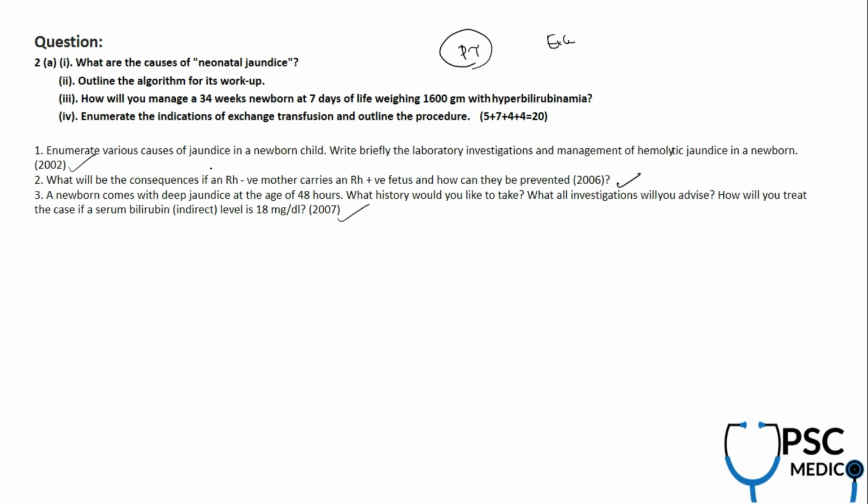In 2002 they're asking about the causes of jaundice, investigations and management of hemolytic jaundice in a newborn, that is, Rh negative pregnancy. And what will be the consequences in an Rh negative mother? A newborn comes with deep jaundice at 48 hours. What history points do you take? What investigations do you advise? How will you treat if the level is 18 milligram per deciliter? So this is very important.